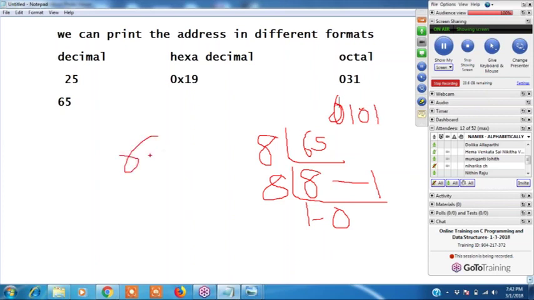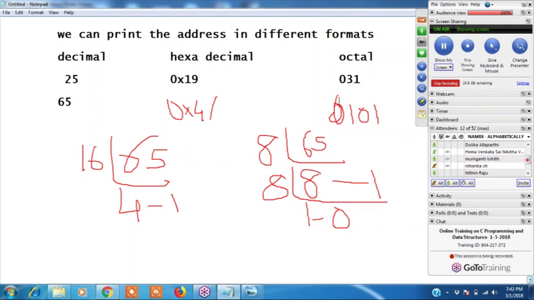Hexadecimal format. How to write hexadecimal format? 65 divided by 16. How many times? 4 times, remainder is 1. 0x41 it is. This is hexadecimal format. Clear?